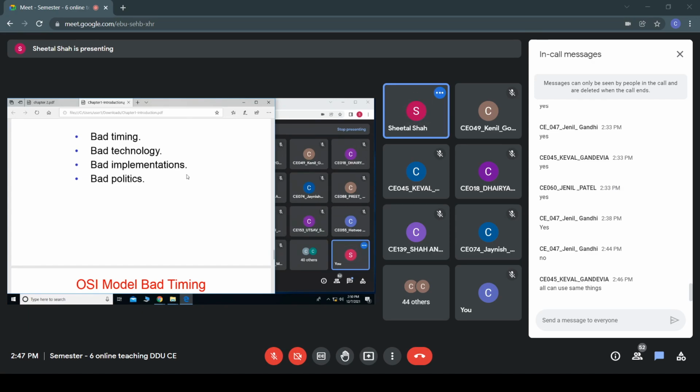Since the implementation was too slow, in the meantime, the researchers and academics had already started to build the TCP/IP reference model, and within the Unix operating system, they had built in this TCP/IP model.